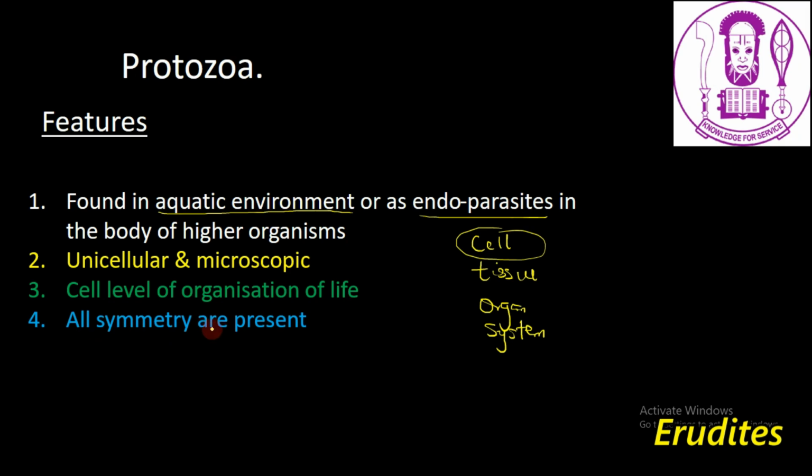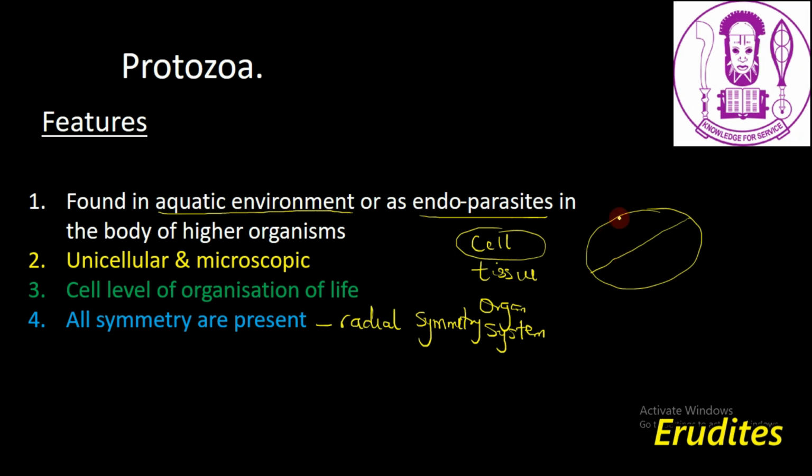Then also all lines of symmetry are present in protozoa. In other words, a protozoa is radially symmetrical. What that means is that if, for example, this is a protozoa, and you take the line of symmetry from here, you can divide the protozoa into two equal halves.